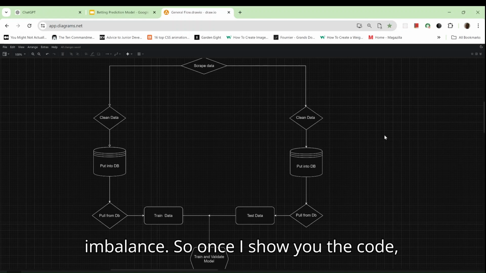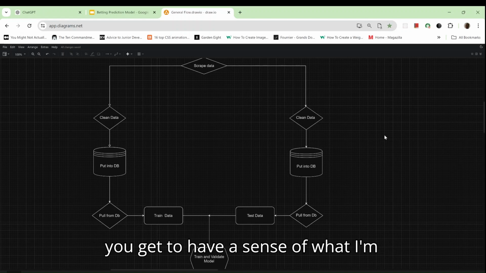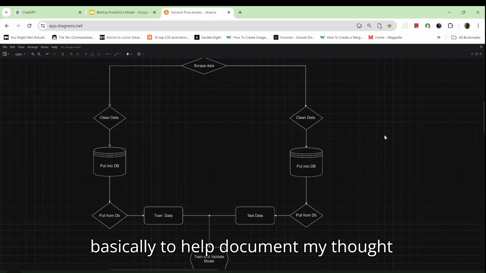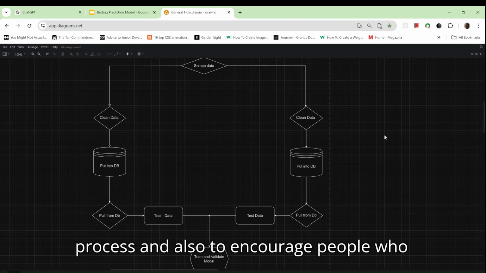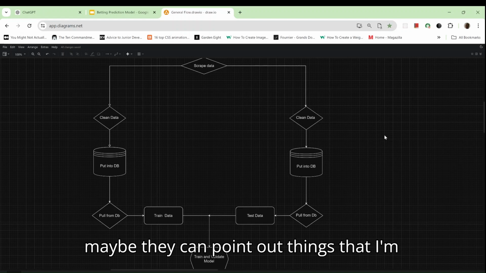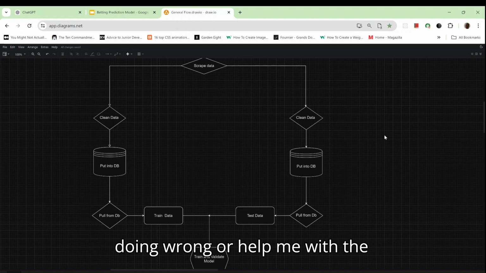Once I show you the code, you get to have a sense of what I'm talking about. This tutorial or video is basically to help document my thought process and also to encourage people who want to collab to share their ideas. Maybe they can point out things that I'm doing wrong or help me with the project.